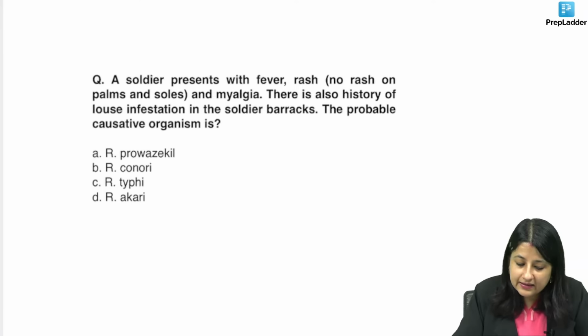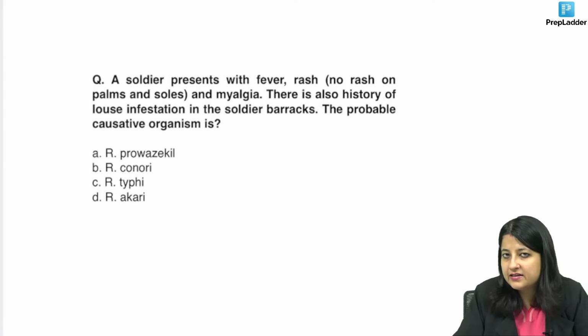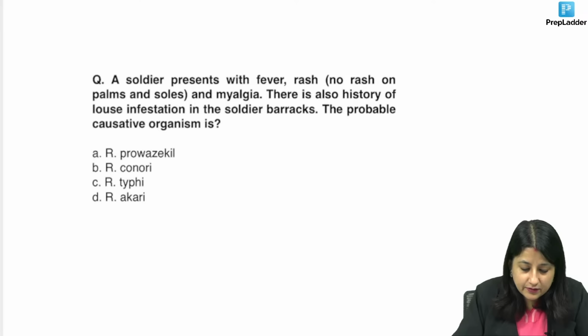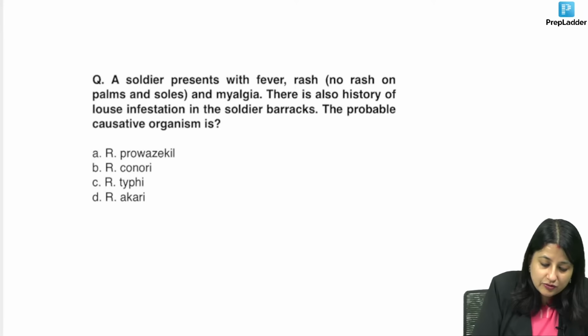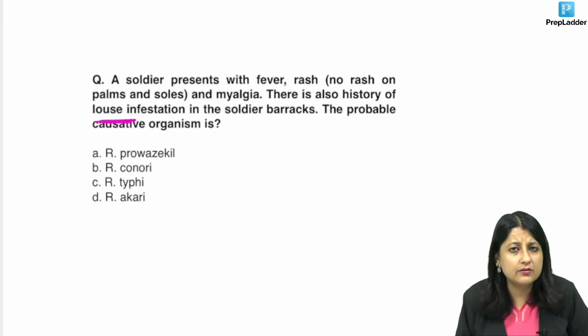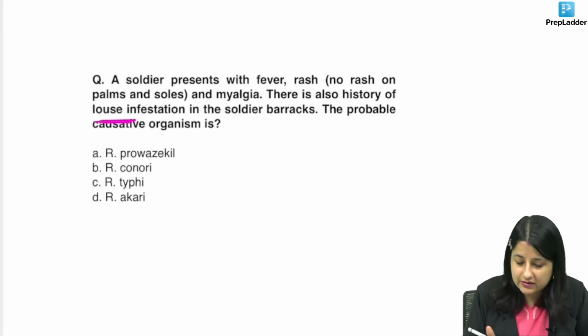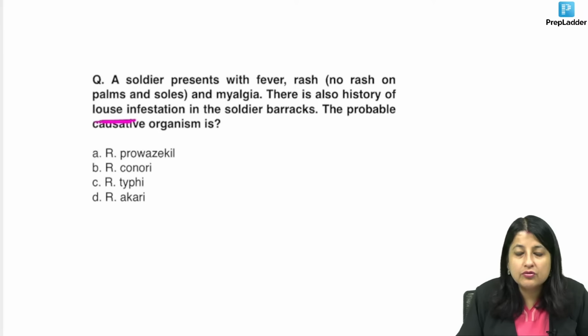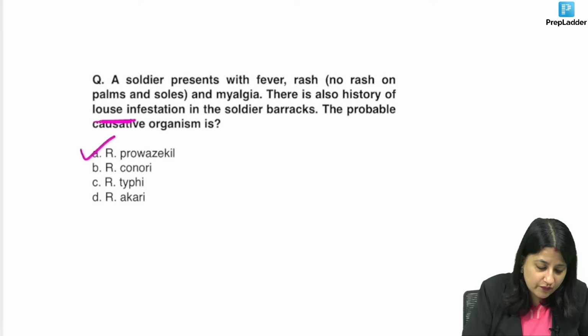Okay. Another thing important for INI-CET is the rickettsial diseases. So I wanted to revise the table for rickettsial disease over here. A soldier presents with fever, rash, no rash on palms and soles, and myalgia. There is also history of louse infestation. That's your buzzword. Louse infestation in soldier barracks. So if you have louse, that means epidemic typhus. What is the agent? Epidemic typhus is Rickettsia prowazekii.